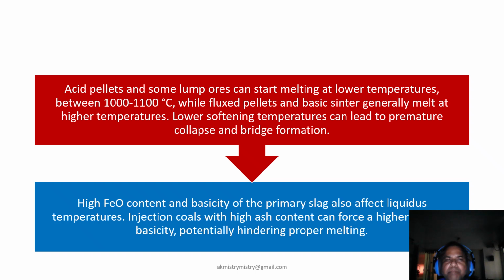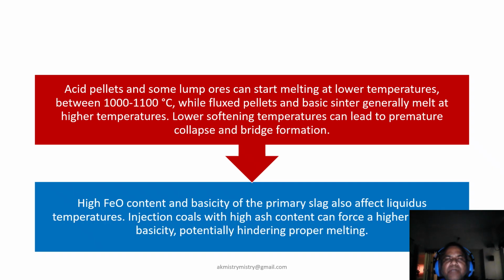Early melting and bridge formation leads to a lot of cases of hanging and slipping. Let's take one case. Let's begin with the melting behavior of burden material. Acid pellet and some lumps will start melting early, around 1000 to 1100 degrees centigrade, while flux pellet and basic sinter melt later. This early softening can cause premature collapse and bridge formation.